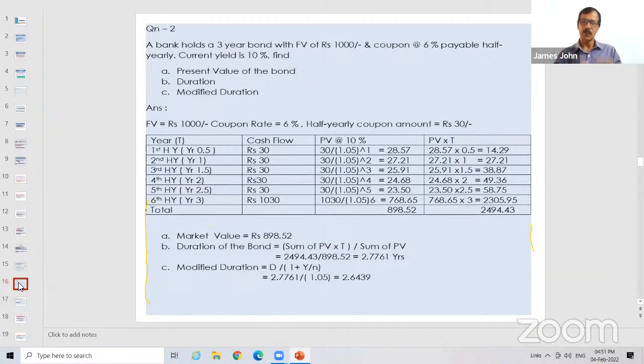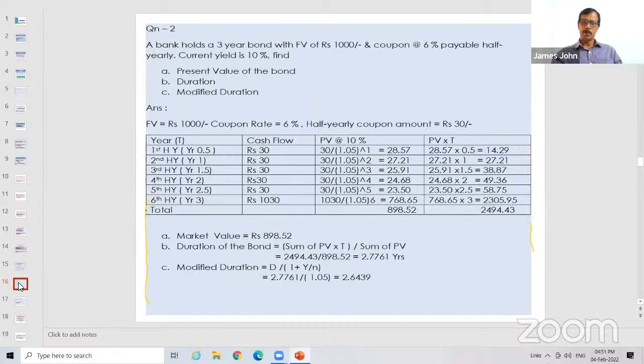Look at 1,000 rupees at 6%, the coupon amount is 60 rupees. But if they are paying it half yearly, every half year they pay 30 each. So you have to calculate accordingly. So 30 you are getting after 6 months. What is its present value? It is 30 by 1.05 raised to 1. Next, 30 by 1.05 raised to 2. Like that you calculate. Present value and market value are the same.